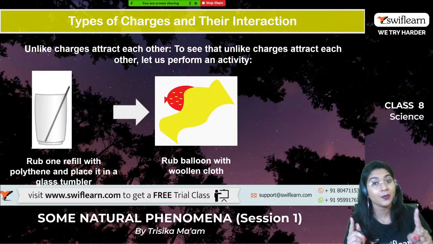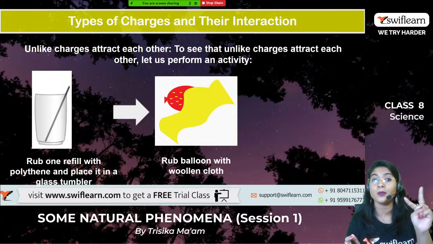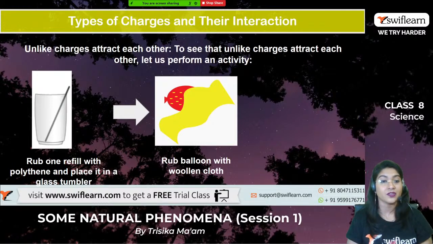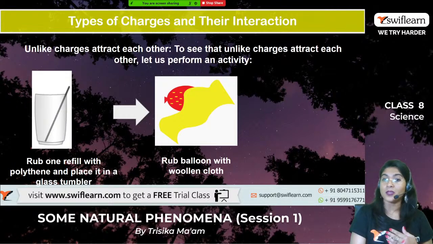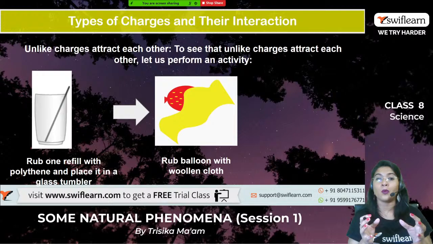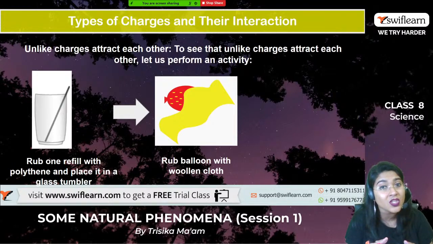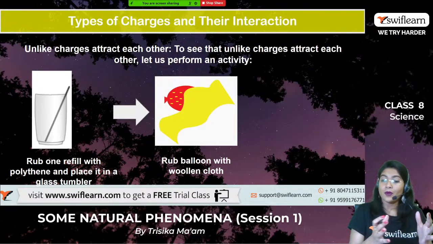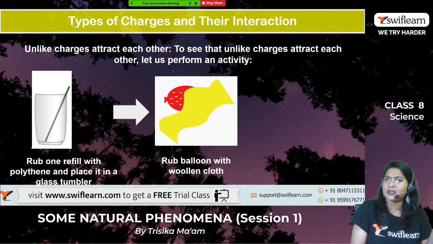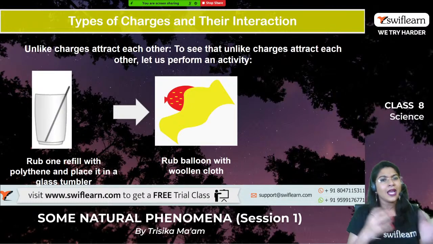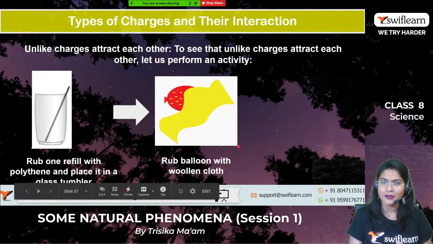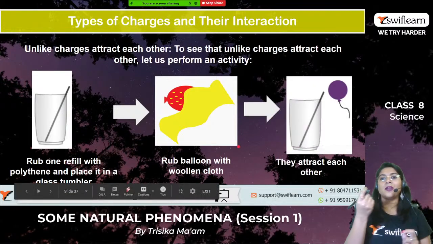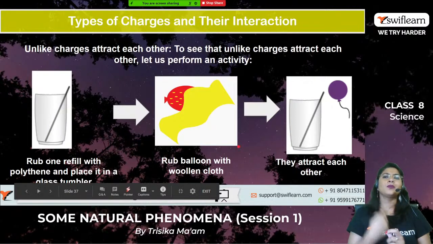Okay, so keep it in mind, we are rubbing both the objects with different types of materials, right? As we are using different types of materials, obviously they will acquire different types of charges, right? Some of them will acquire the negative charge like the balloon, and some the positive charge like, we can say, the refill, right?